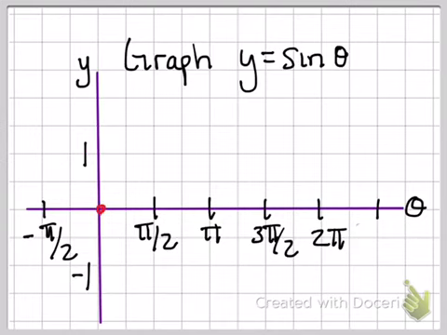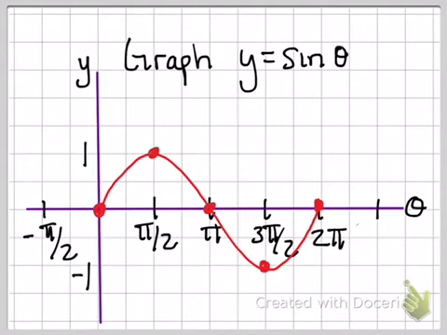Sine of 0 is 0. Sine of pi over 2 is 1. Sine of pi is 0. And sine of 3 pi over 2 is negative 1. And sine of 2 pi is 0. So we went around the unit circle one complete revolution, or what we call one cycle, creates the wave, the